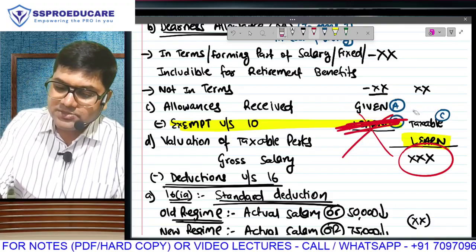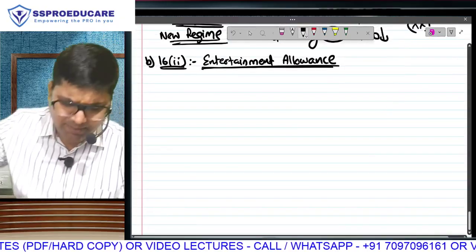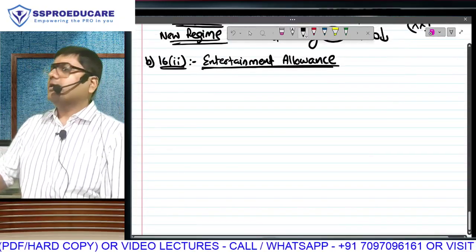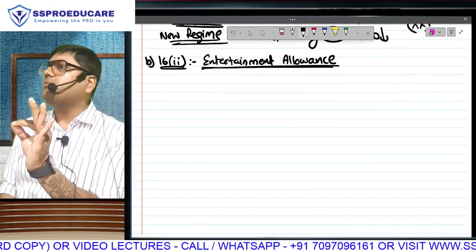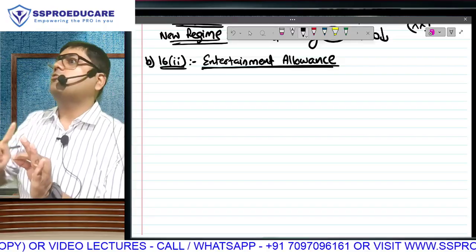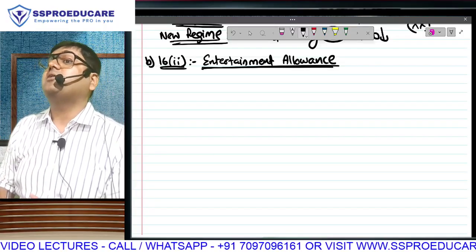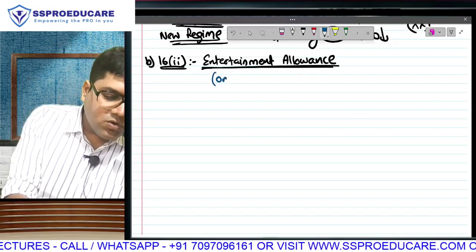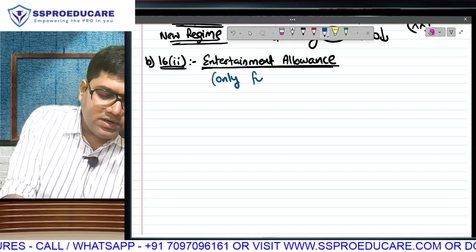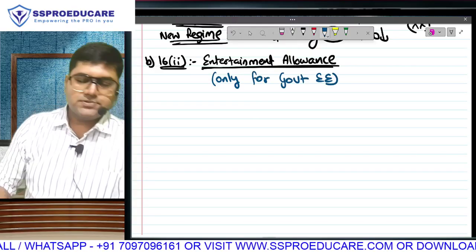After it comes in my total, how much is going to be the exemption? My bad, sorry. How much is going to be the deduction is what is given. But first of all, write the full amount in the outer column, because the entertainment allowance deduction will be taken only after gross salary. And this deduction is given only and only for government employees.